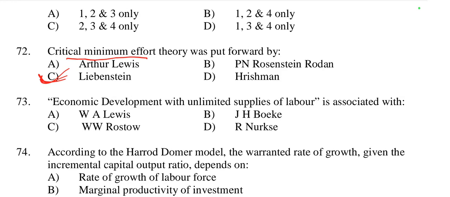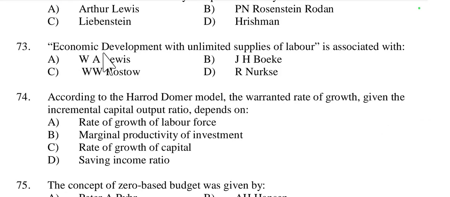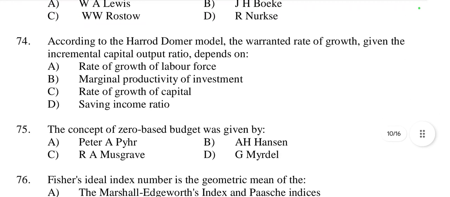Lewis gave unlimited supply of labor, Rosenstein-Rodan big push theory, Hirschman unbalanced growth theory, Leibenstein critical minimum effort theory. Then question number 73, economic development with unlimited supplies of labor. Unlimited supply of labor was given by Arthur Lewis. So W.A. Lewis is the right option, economic development with unlimited supply of labor.